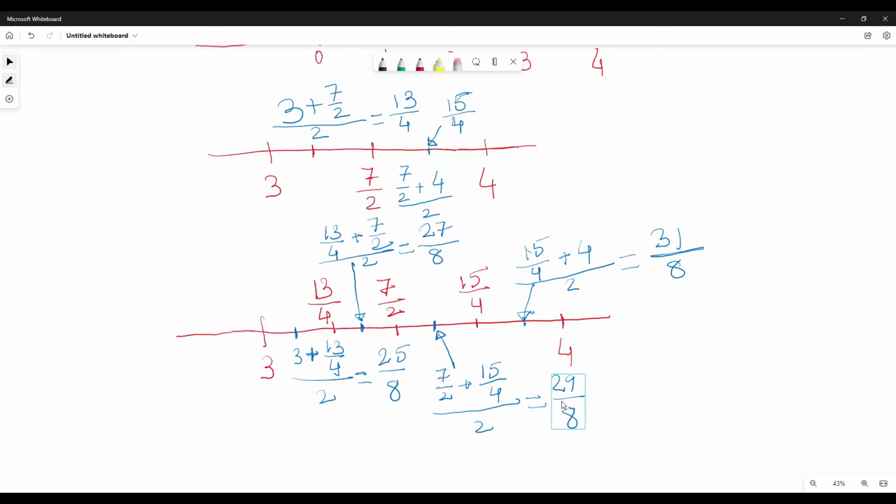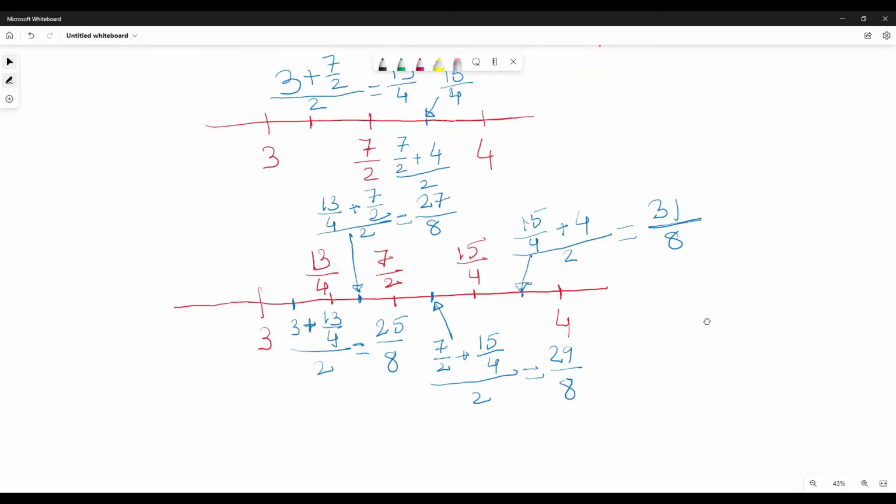So how to find the midpoint? You sum the two numbers and divide by 2. Like if I ask you to find the midpoint of 5 and 10, you get 5 plus 10 by 2, that is 7.5, right? Like the midpoint of 4 and 6 is 4 plus 6 by 2. Likewise I have further subdivided each point to its midpoint. So all these points lie between 3 and 4. So this is one way.